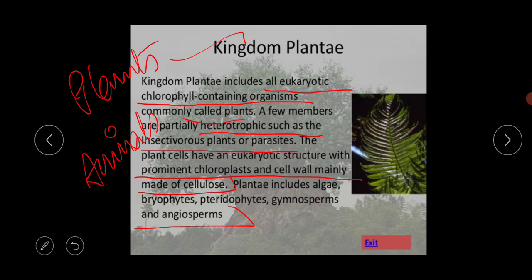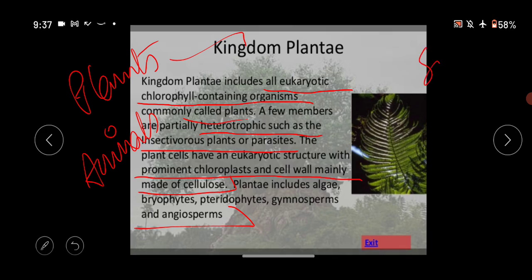The plant is a multicellular organism. Members of the kingdom are multicellular in nature. However, unicellular and colonial members of green and red algae have been included under the kingdom Plantae. Next, plants vary from microscopic organisms to very large ones.